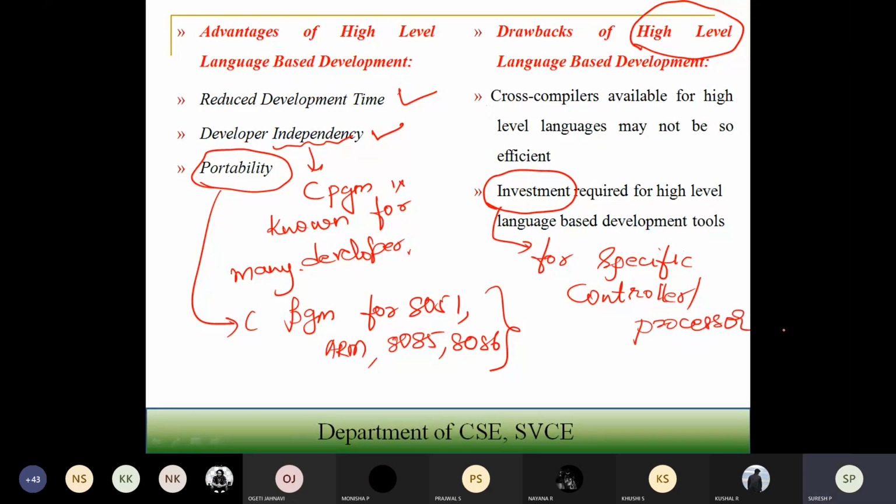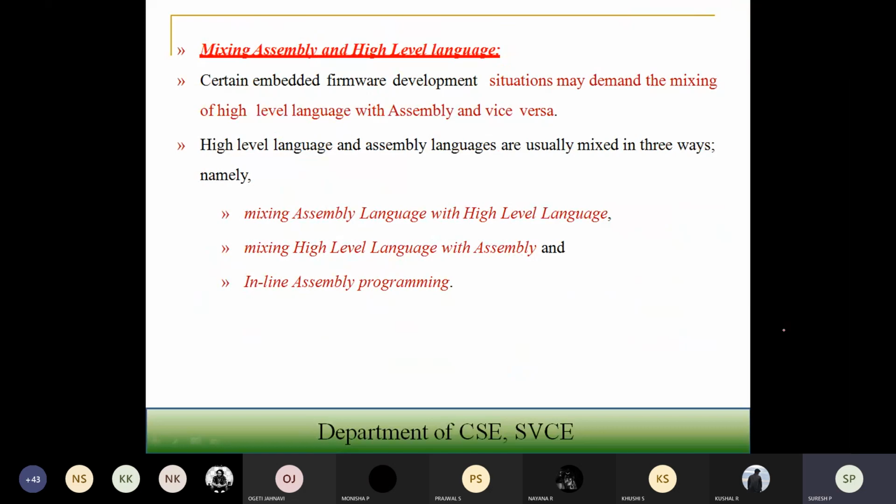Okay. So the next type is called mixing the assembly language and the high level language. I think most of you already know how to mix your high level language with the low level language. If you don't know that also, we will learn now.